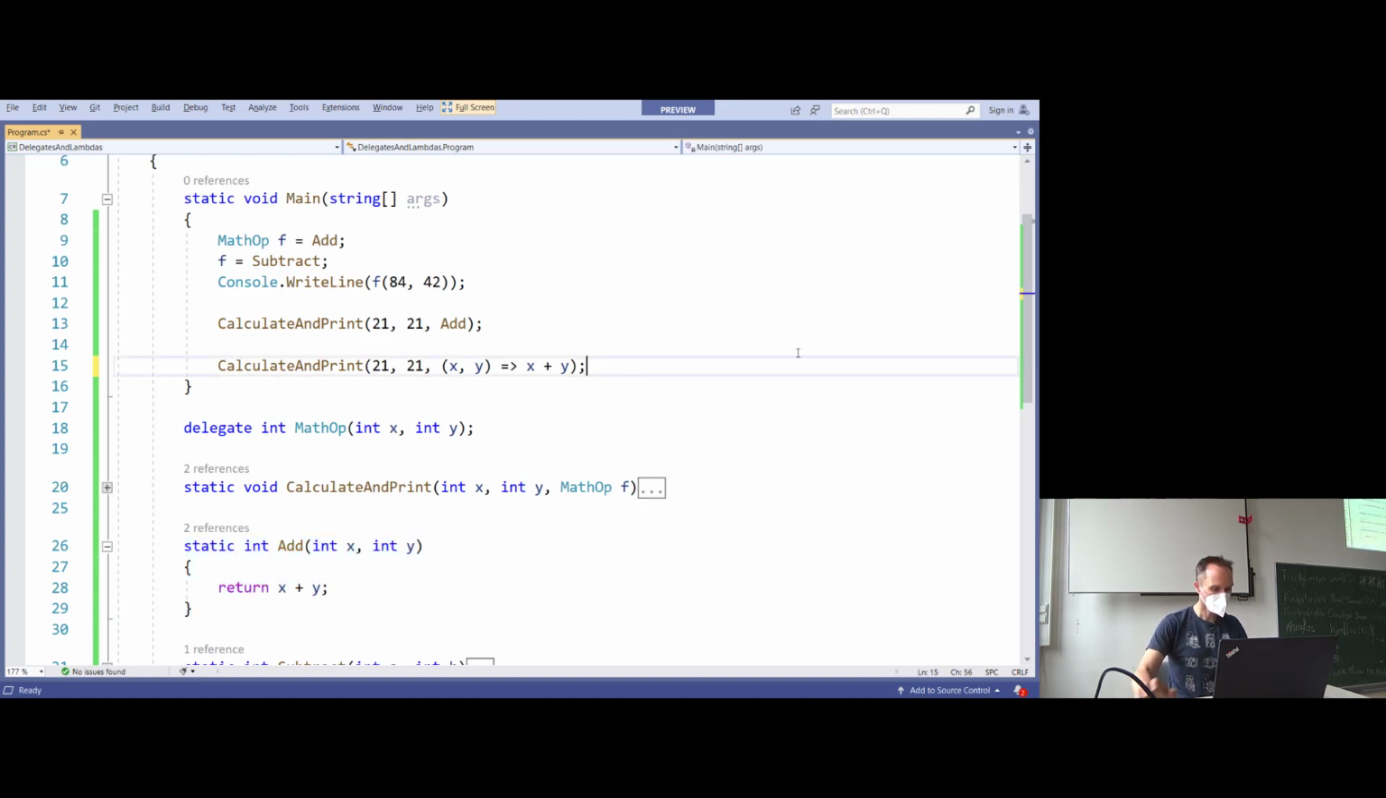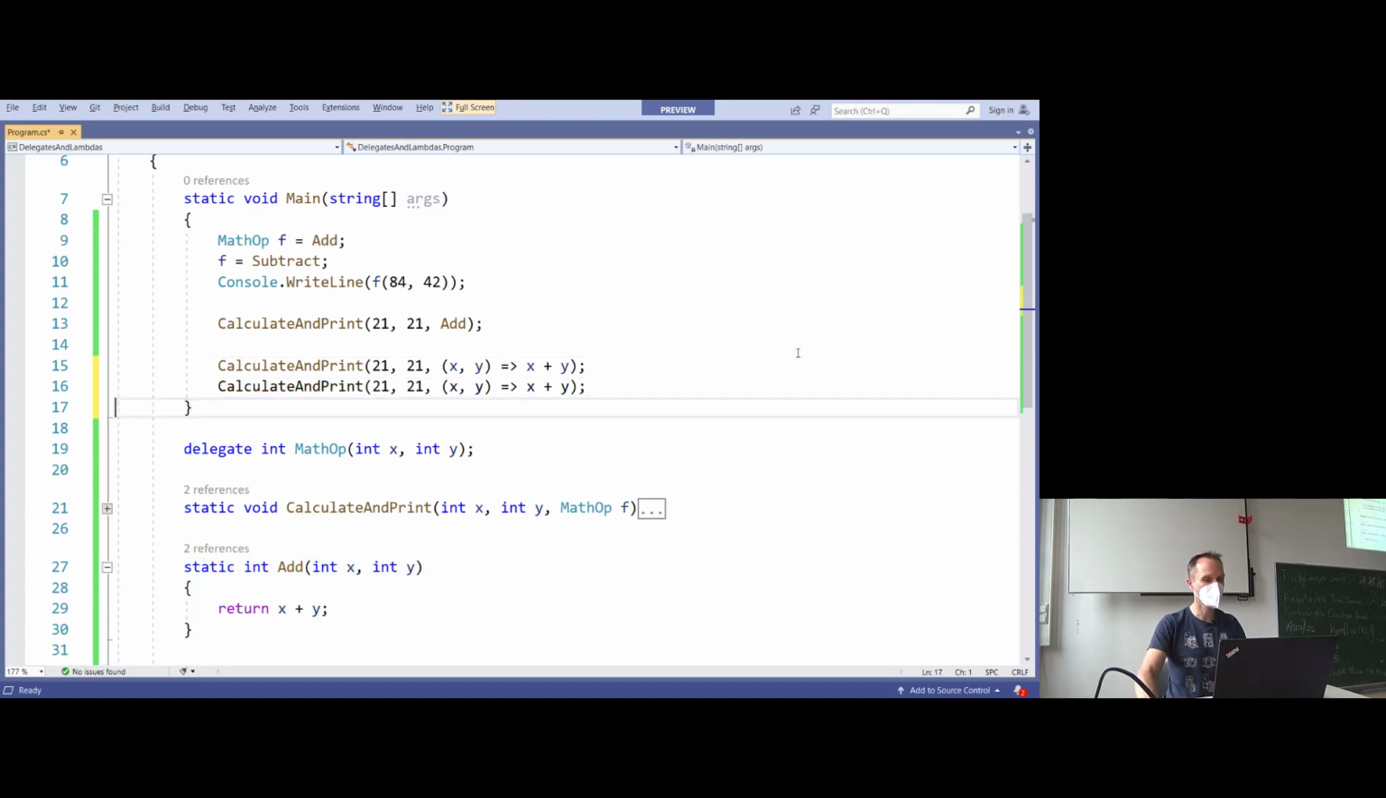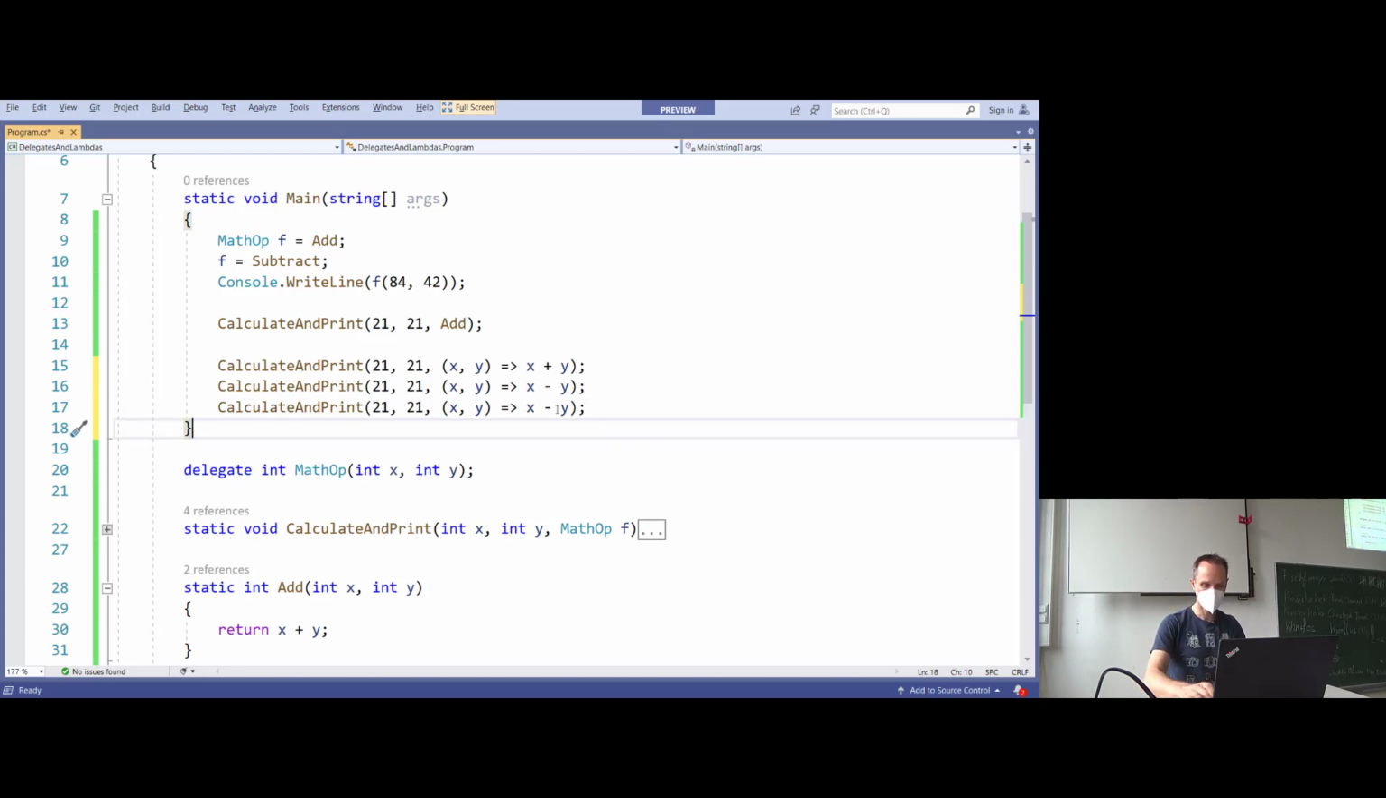And of course, just like with add, we can now add any kind of calculation. We can add a subtract version, we can add a multiplication, and so on and so on.